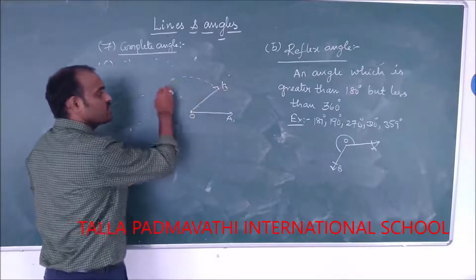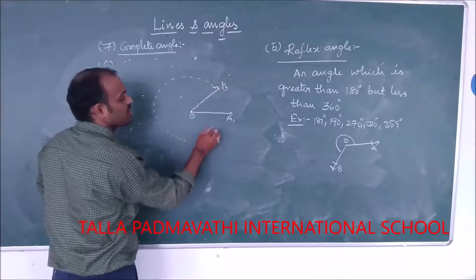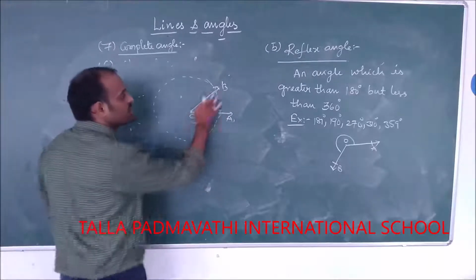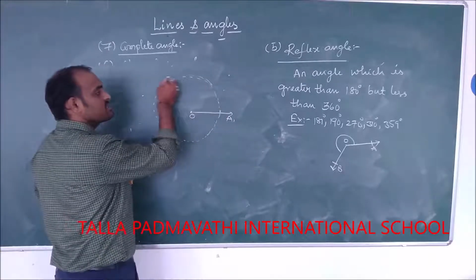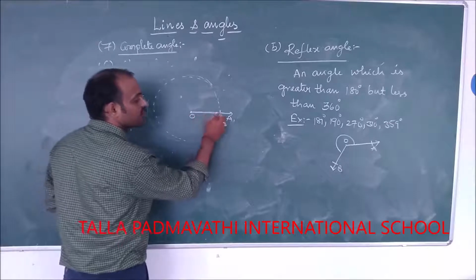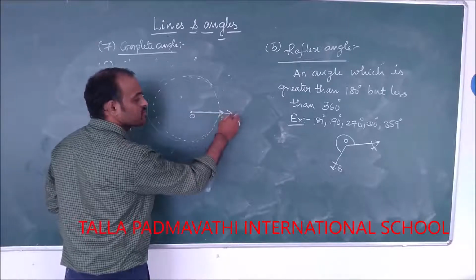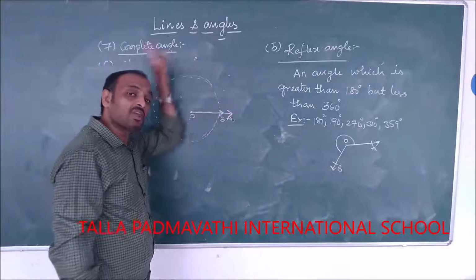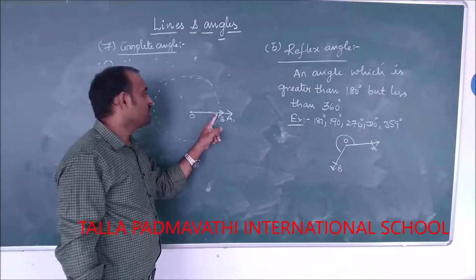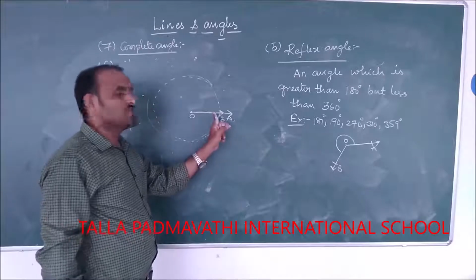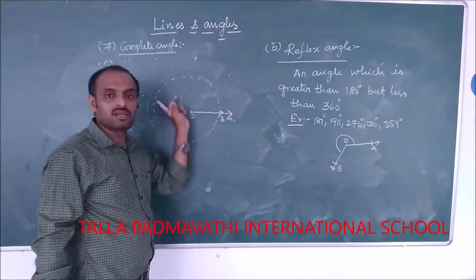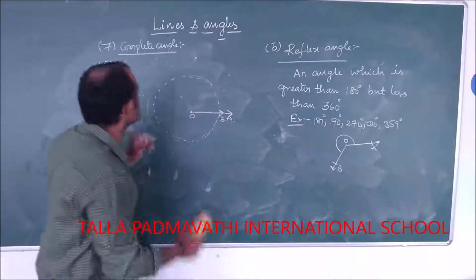It started here and it completes one full rotation. That means it will come like this and overlap with OA. So both the rays will overlap each other after the completion of one rotation. One full rotation is nothing but it forms a circle. What is the angle in a circle? 360 degrees.